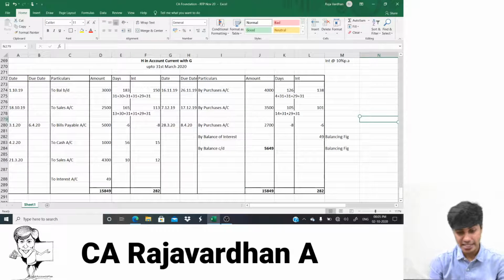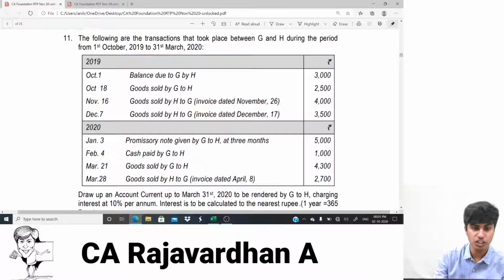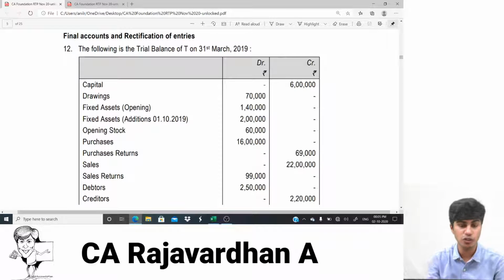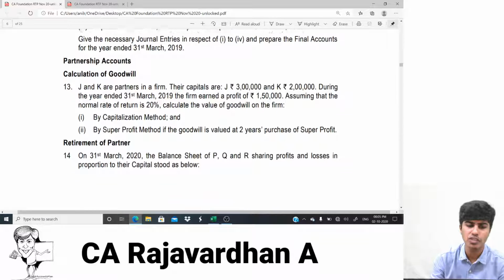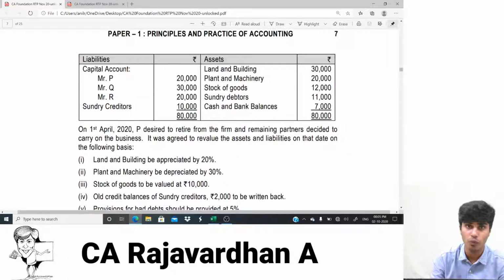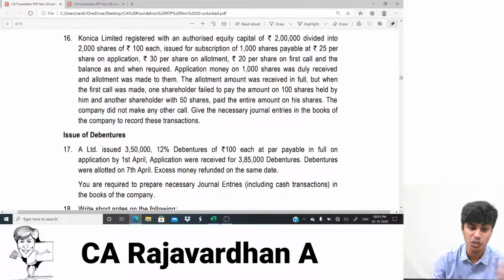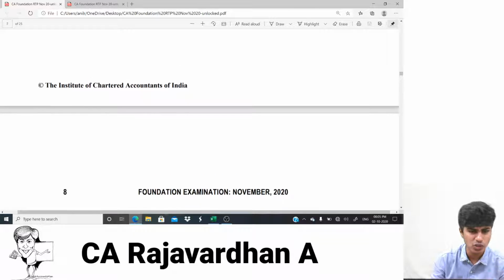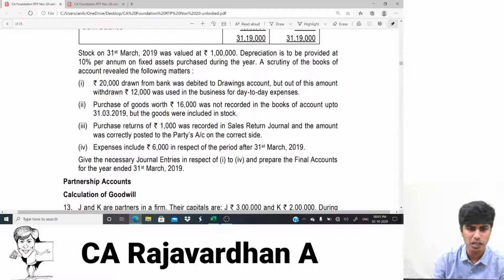And yes, by this we have successfully finished question number 11 also. So we have to start with question number 12, that is rectification of errors put along with final accounts. And then I think we have partnership accounts, computation of goodwill plus retirement, and then we have one NPO question along with company accounts, share issue, debenture issue, and theory will come. So I think we can do it in next two parts or next one part. Let's see. I think next video it will take two parts. I don't want to make it a longer video.